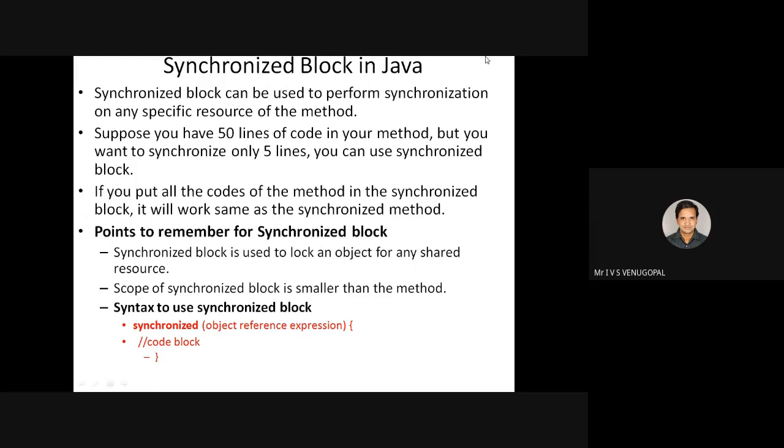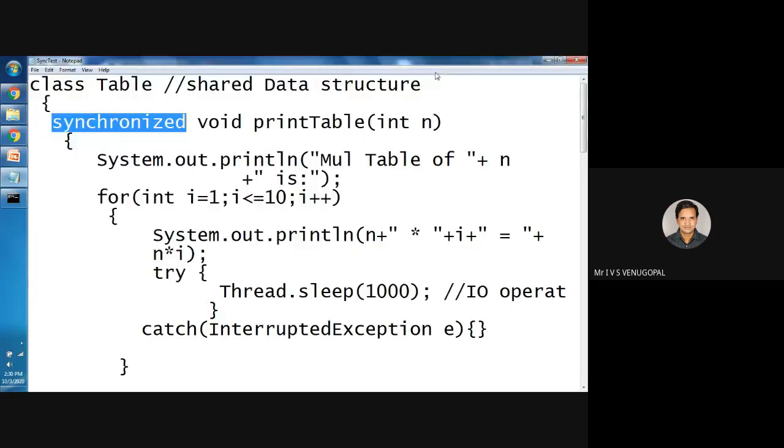Suppose you have 50 lines of code in your method, but you want to synchronize only 5 lines. If you put synchronized before the method, all 50 lines will be in the critical section, so the entire 50 lines cannot be executed by other threads. But for efficient use of multi-threading, you can use a synchronized block, so that the remaining 45 lines can be executed concurrently by all the threads, and only 5 lines will be in the critical section. So how will you achieve that?